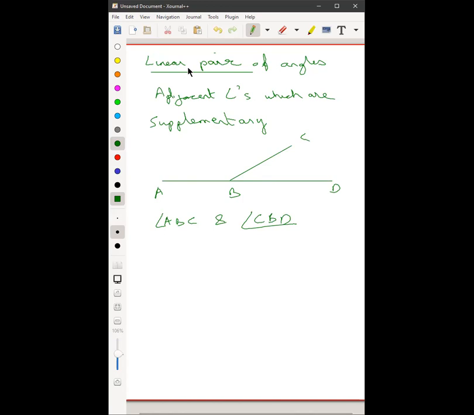So does that mean that all adjacent angles are linear pairs? Varya? No, sir. Okay. Sharon? Are all linear angles adjacent angles?